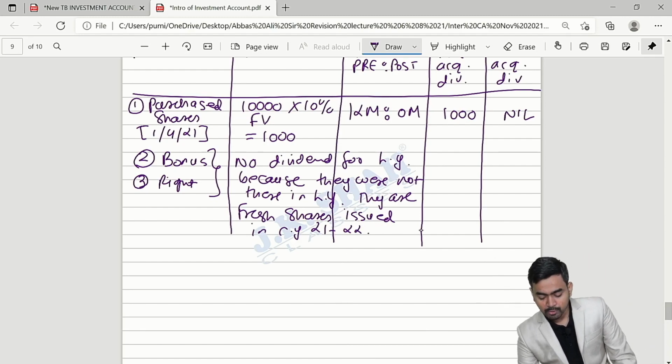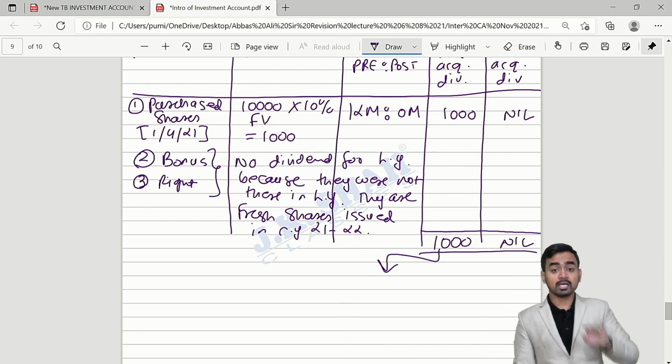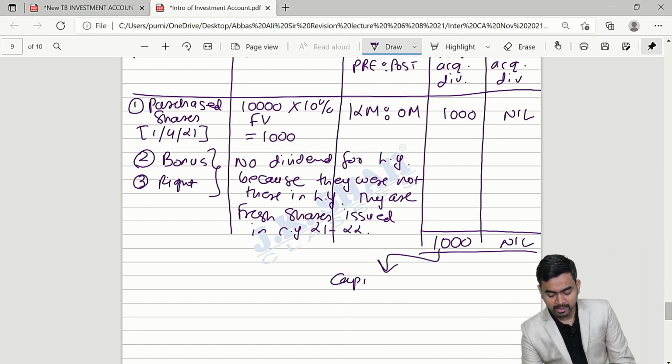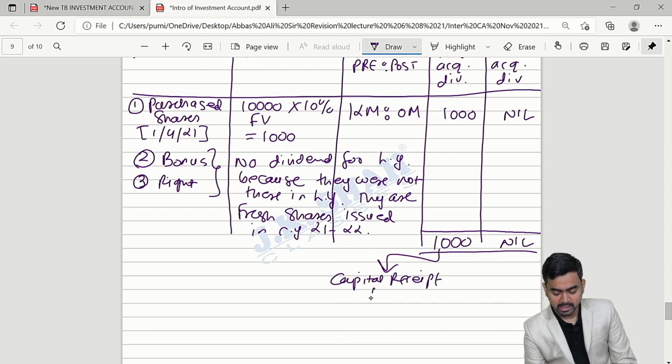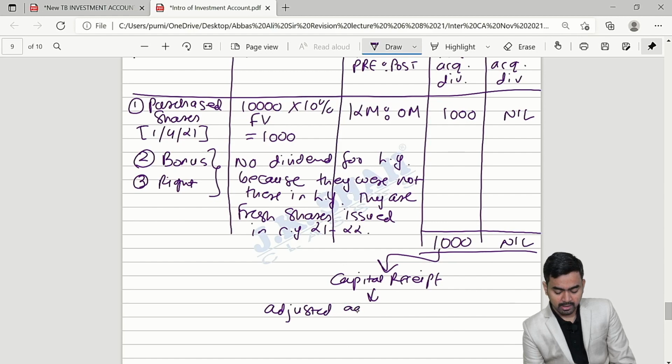Correct? So now your total dividend amount is pre-acquisition 1000. Post-acquisition is nil. Dear students, pre-acquisition, you were not owner, therefore it is your capital receipt. Since this is capital receipt, it should be adjusted against cost of investment.